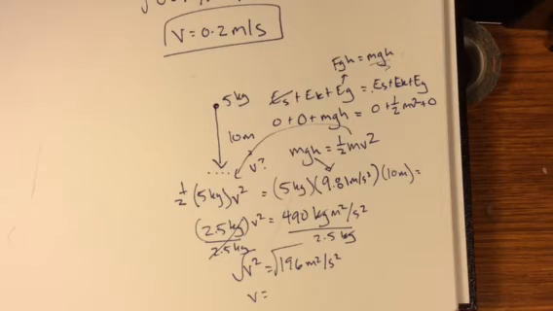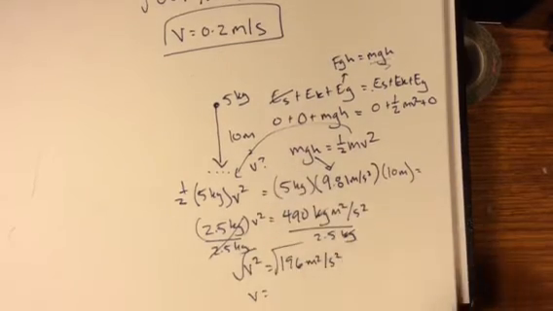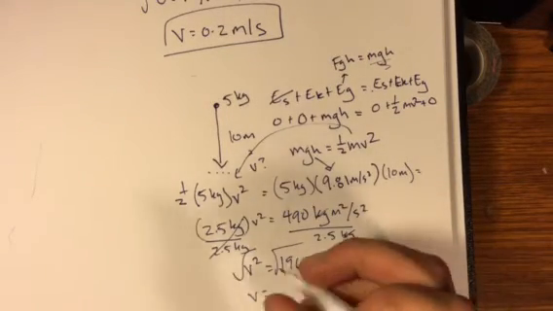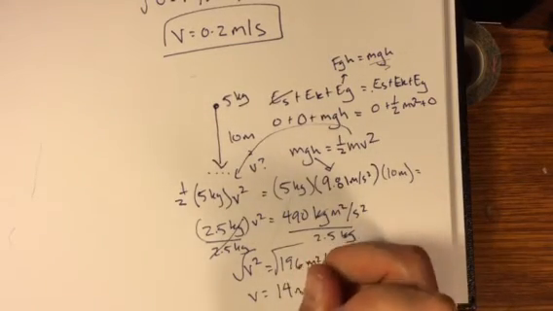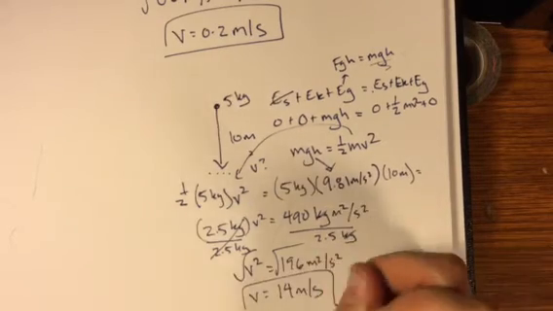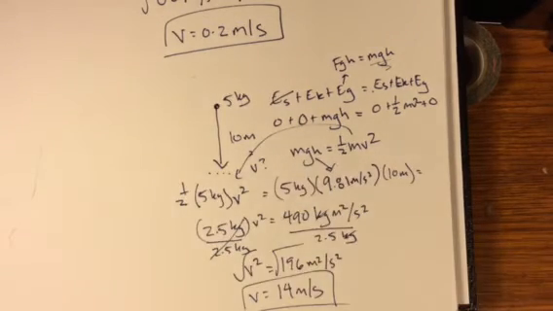Why is my calculator not focused? You guys, are you yelling the answer at me right now? I bet you are. The square root of 196 is 14. So I made these numbers up completely, and it came out to a nice happy number. 14 meters per second. That's how fast I would be going before it hits the ground.